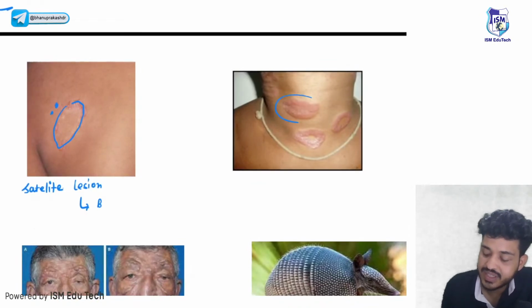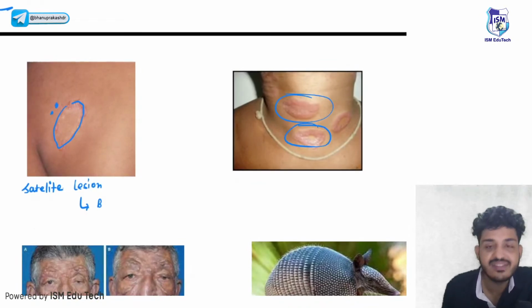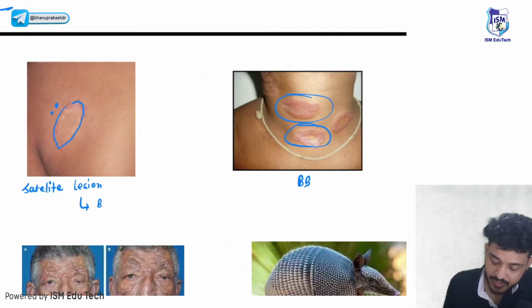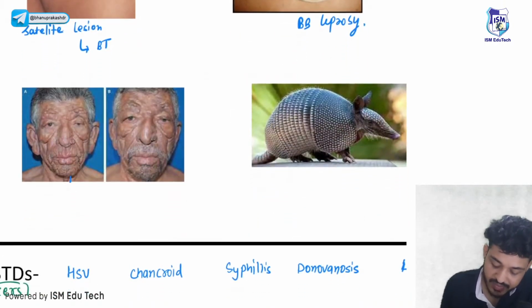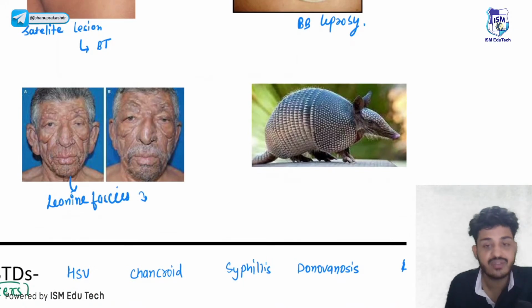Second thing, this one is your inverted saucer-shaped appearance, or you can say geographical lesion. This will be seen in BB type of leprosy. In which one will it be seen? BB type of leprosy. So you need to identify according to the pictures. Okay, this thing is known as leonine facies. This is seen in lepromatous leprosy.